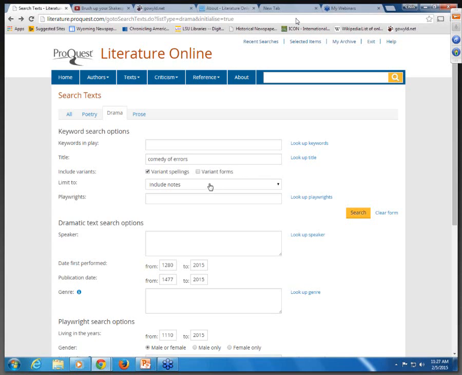And it lets you, when you're looking at old text, handle things like a U looking like a V, using these two boxes. For more information about variant spelling and variant forms, check out their help box.